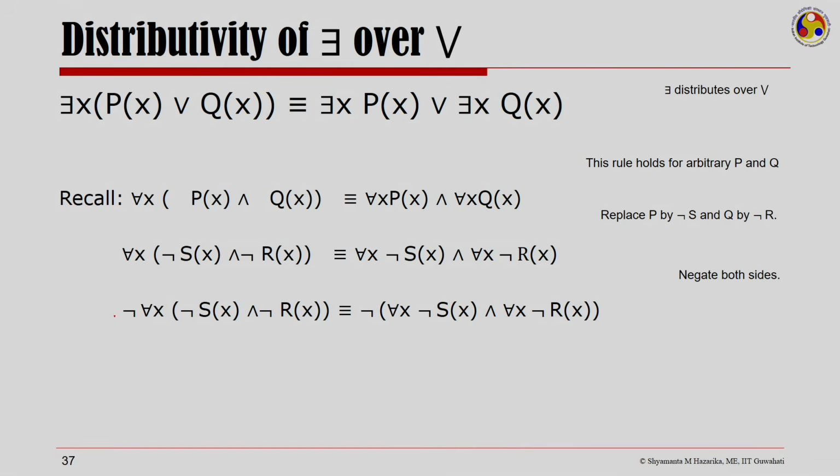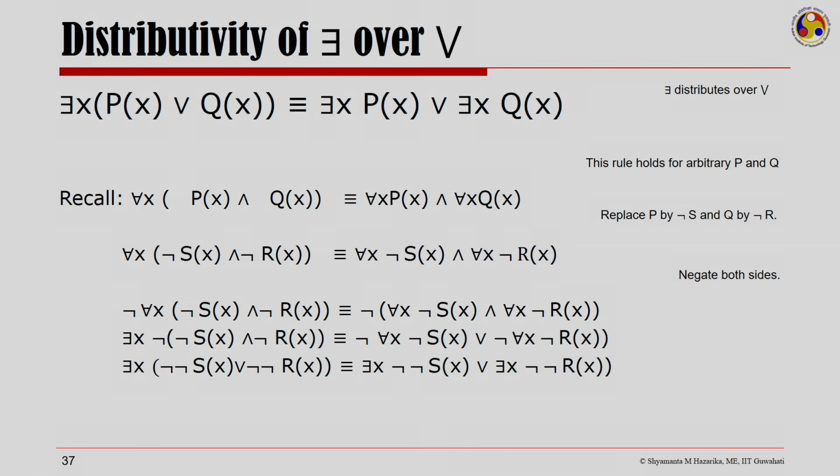So, here when we negate for all x, we will introduce an existential quantifier which says that there exists not of the whole of this expression here, and on this side, the negation being applied to a conjunction, we will have the negation of the first part or the negation of the second part.